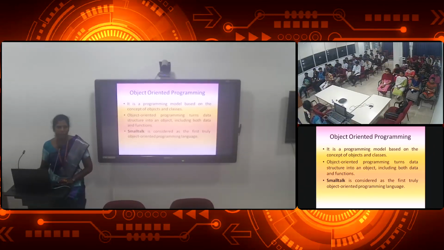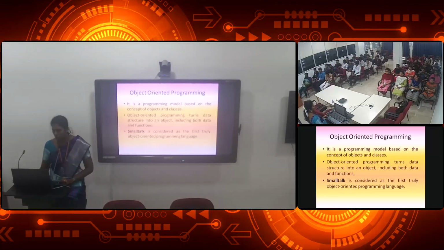Here an object is a runtime entity that can be a person, a place, a thing, or a bank; everything will come under this object. Even the laptop and this mic, everything is an object. With the base of those objects they create the program, and that is called object oriented programming.